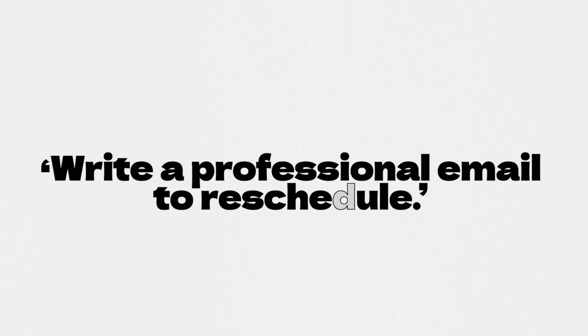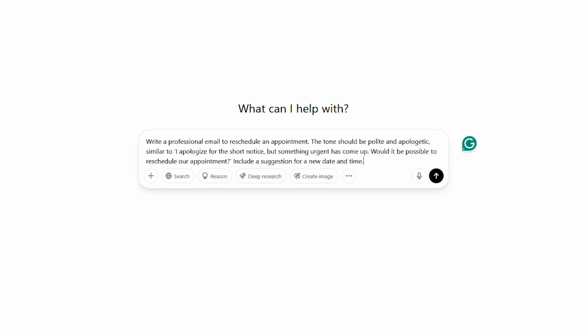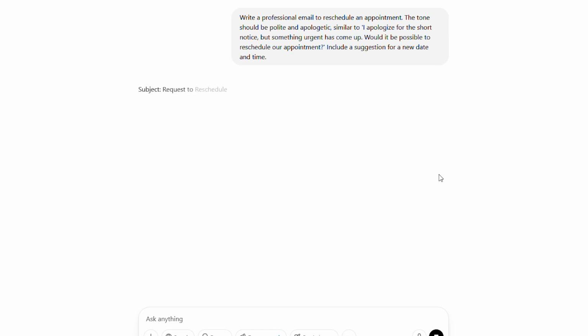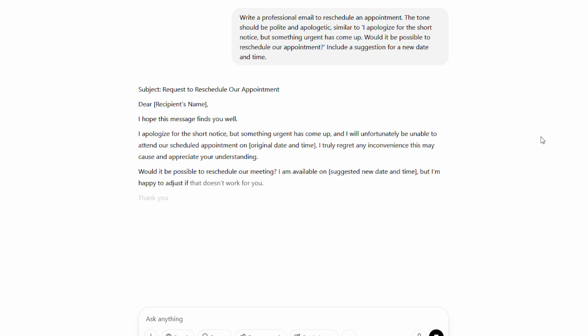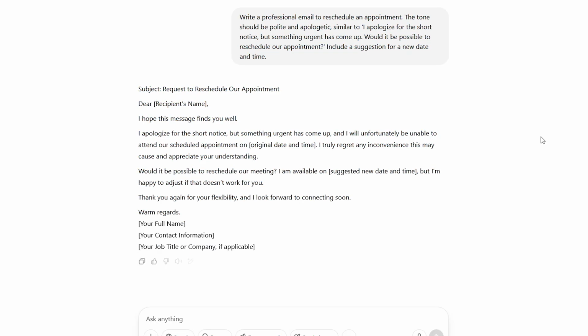For rescheduling an appointment, instead of just saying, "Write a professional email to reschedule," you can provide an example like, "Write a professional email to reschedule an appointment. The tone should be polite and apologetic, similar to, 'I apologize for the short notice, but something urgent has come up. Would it be possible to reschedule our appointment?' Include a suggestion for a new date and time." The example clearly communicates the desired tone and key elements to include.